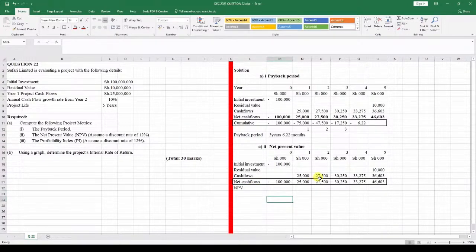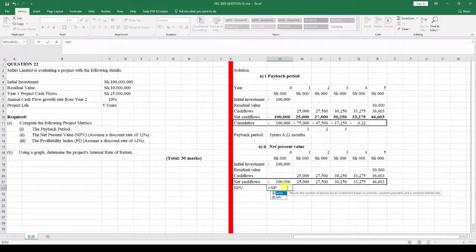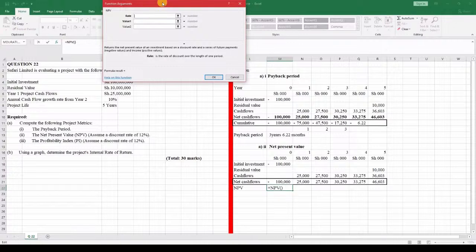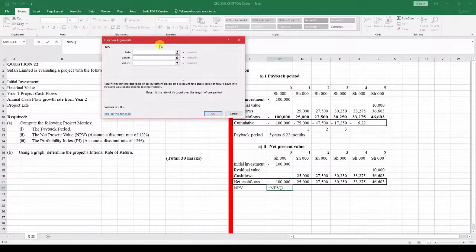Instead of discounting this value over 1 plus the discount rate power 1, this value over 1 plus the discount rate power 2, power 3, power 4, and power 5 like that, we can just go to the formula NPV, and we open it up right here and we can see the rate. The rate is just 12%. And once we have the rate as 12%, under value 1 here, we put in those cumulative cash flows like that.